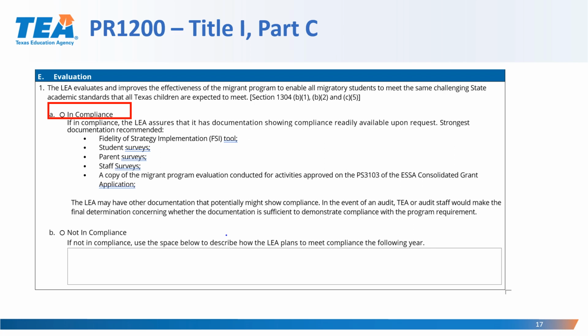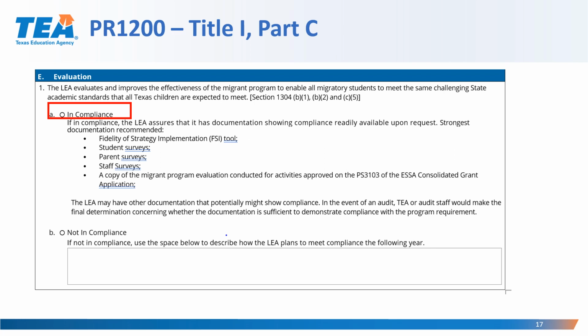The strongest documentation recommended are as follows: fidelity of strategy implementation or FSI tools, student surveys, parent surveys, staff surveys, a copy of the migrant evaluation conducted for activities approved on the PS 3103 of the ESSA Consolidated grant application. The LEA may have other documentation that potentially might show compliance.